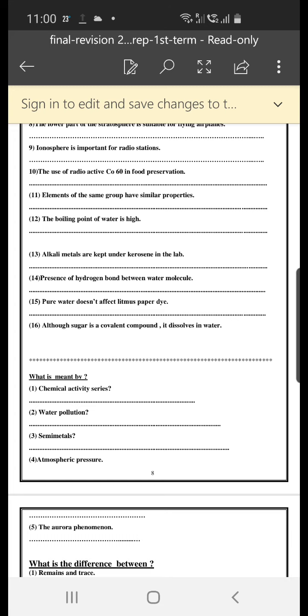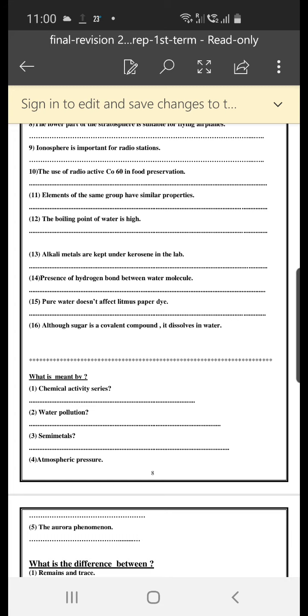The next question. Alkali metals are kept under kerosene, we said before, to avoid the reaction with moist air, like sodium. Presence of hydrogen bond between water molecules. Of course, the answer is due to the high electronegativity of oxygen. So it makes the hydrogen bond with the hydrogen of another molecule.